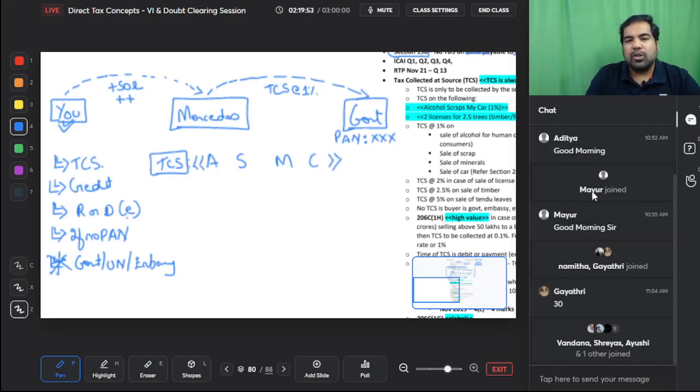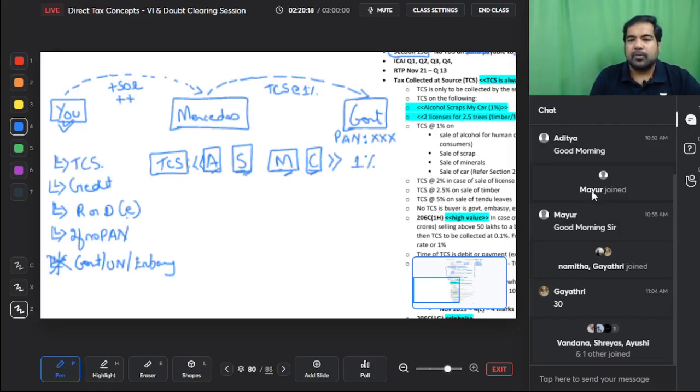On sale of alcohol, on sale of scrap, on sale of minerals, and on sale of car, there will be TCS at the rate of 1%.